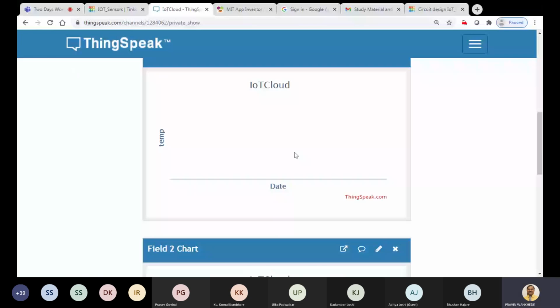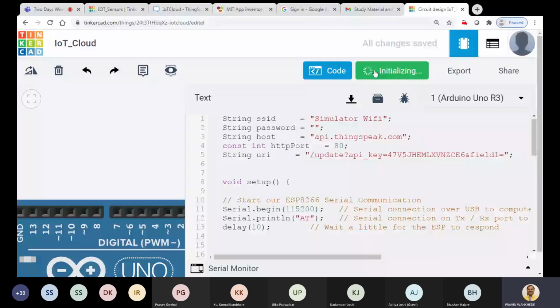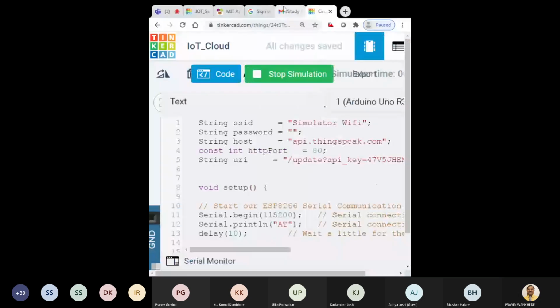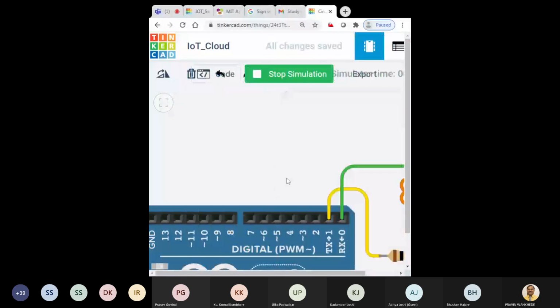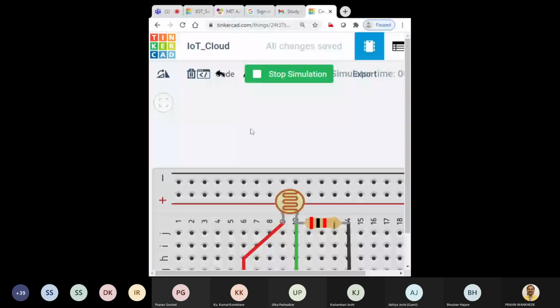So let me start this simulation. Once you are done with this, let me go to ThingSpeak and check. See here, it got 1 entry, correct?